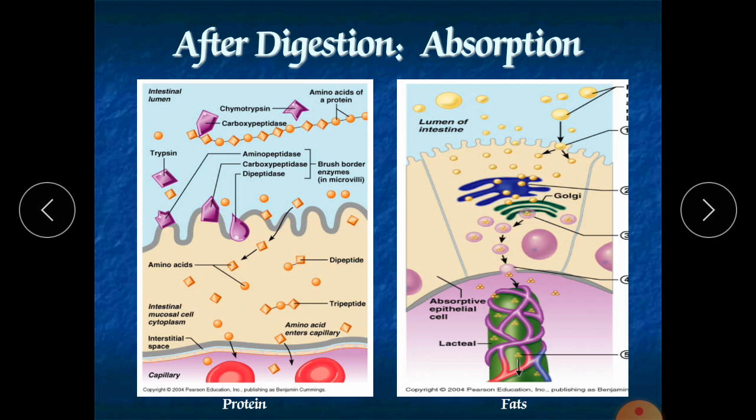Absorption of amino acids, dipeptides and tripeptides. Most proteins are absorbed as amino acids via active transport processes that occur mainly in the duodenum and jejunum. About half of the absorbed amino acids are present in the food. 95 to 98% of protein present in the small intestine is digested and absorbed.